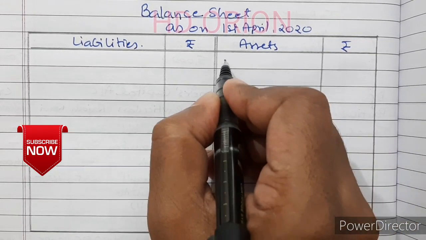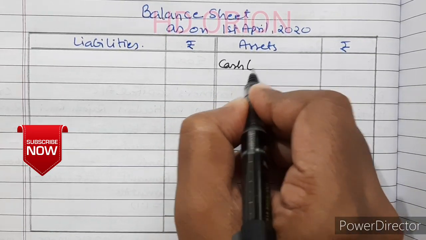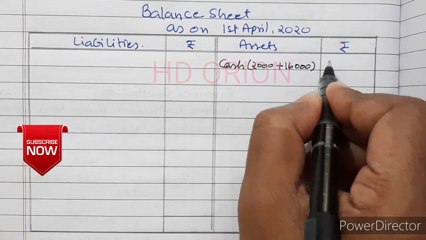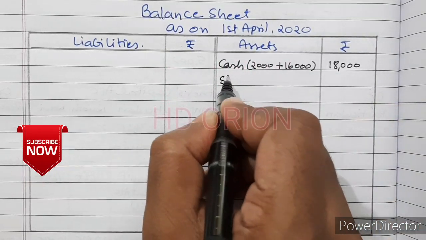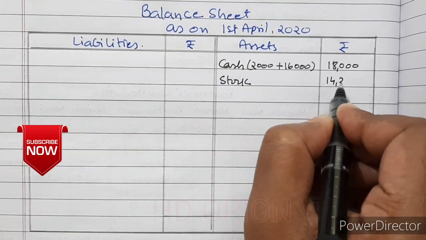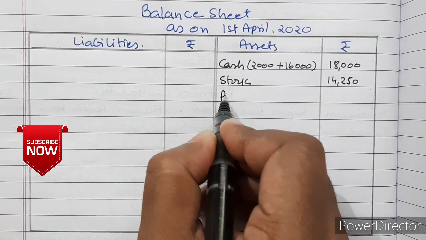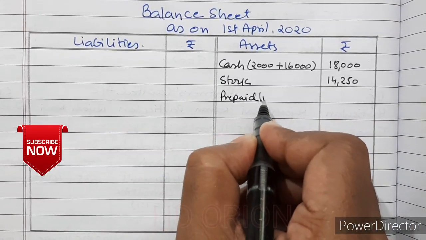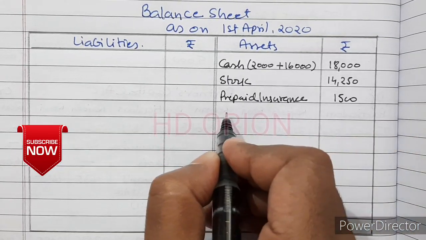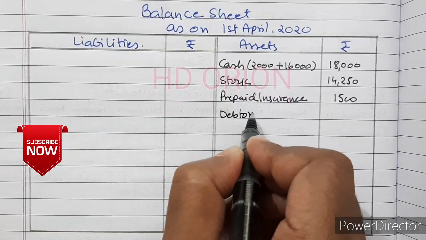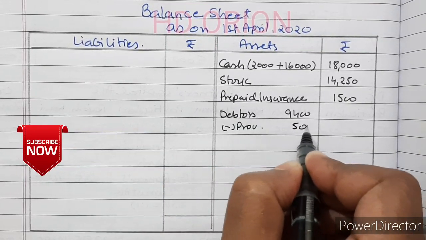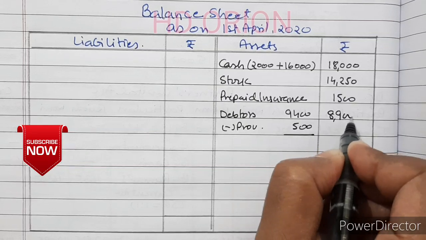Balance sheet. First, cash is 2,000 opening balance plus 16,000 brought by Raman, so it is 18,000. Stock is reduced by rupees 750, so 14,250 is remaining. Prepaid insurance, $1,500. Then debtors, 9,400 minus provision 500, it will be 8,900.